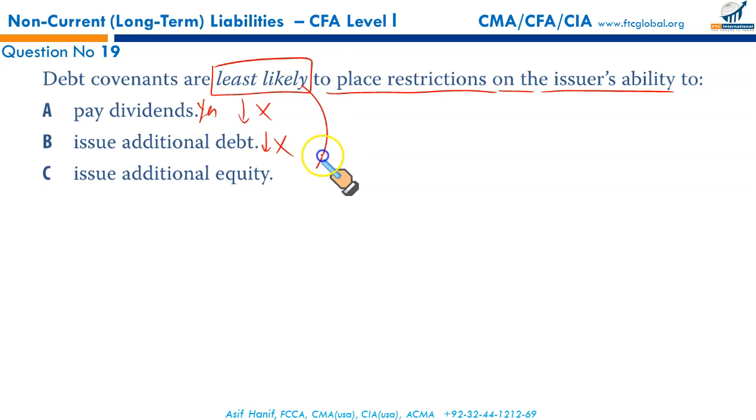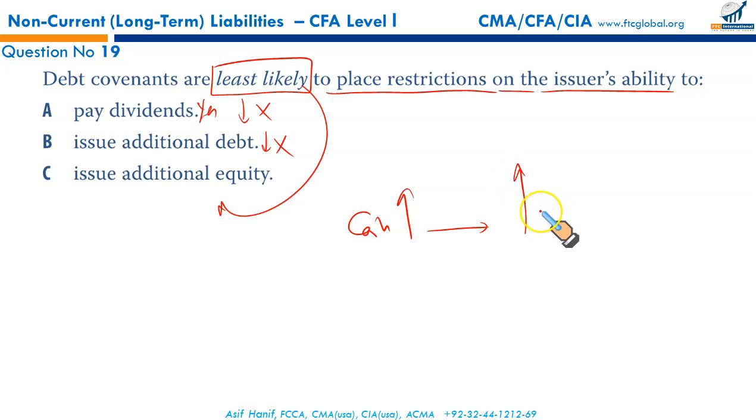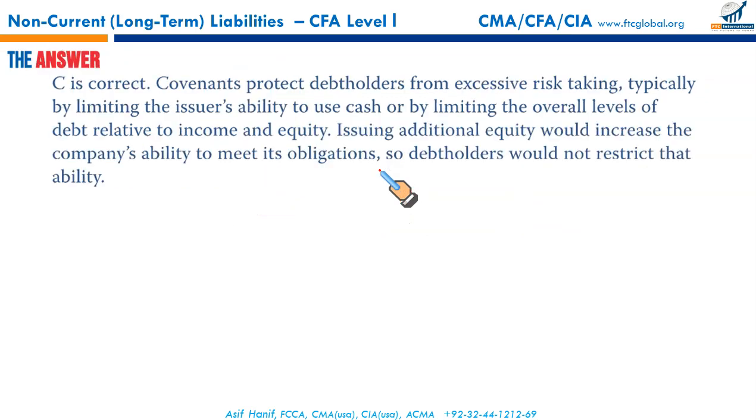Which one is least likely to be restricted? This one, because issuance of additional equity will bring in more cash. When more cash comes in, the ability of the issuer to meet obligations increases. So this is something that is least likely to be restricted, because this eventually goes in favor of the bondholders. C is the right answer.